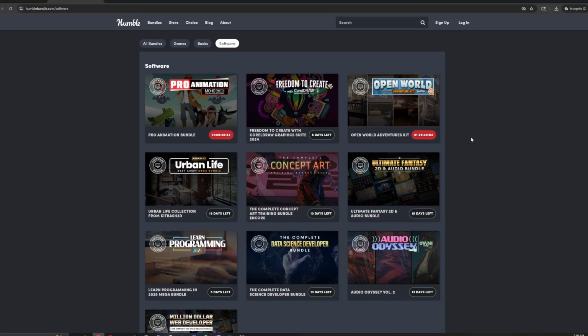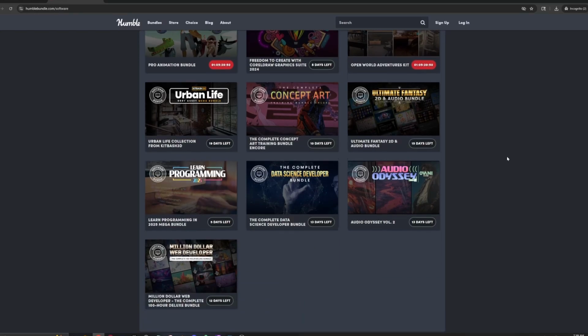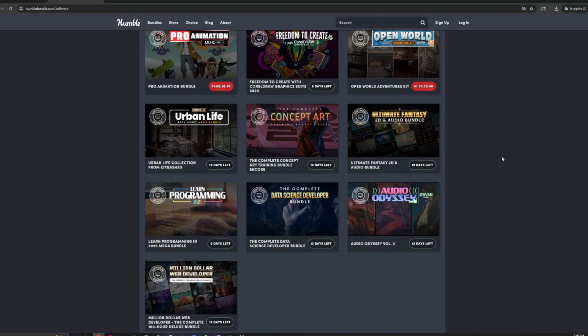You will be able to spend as much money as you want in this store, even though all the things that they sell are very cheap per asset or per unit. There's always something here that's going to be interesting and useful. So you really have to pace yourself. I'm really bad at it. It's a lot of the reasons why I have so many assets in my Unreal Engine Fab Marketplace store.